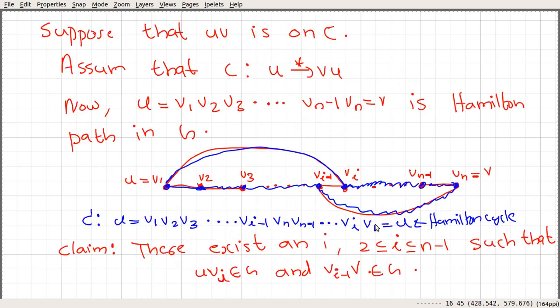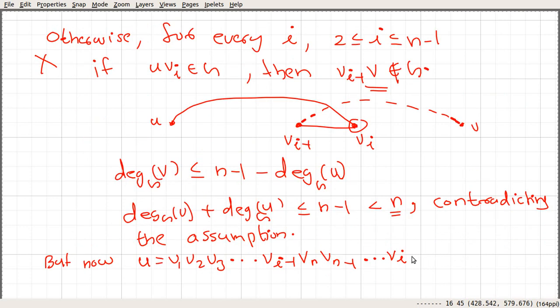From vi you can use this edge and go to u, that is v1. And v1 is equal to u, and here we have this cycle, and that is a Hamilton cycle, and that is a cycle in graph G.